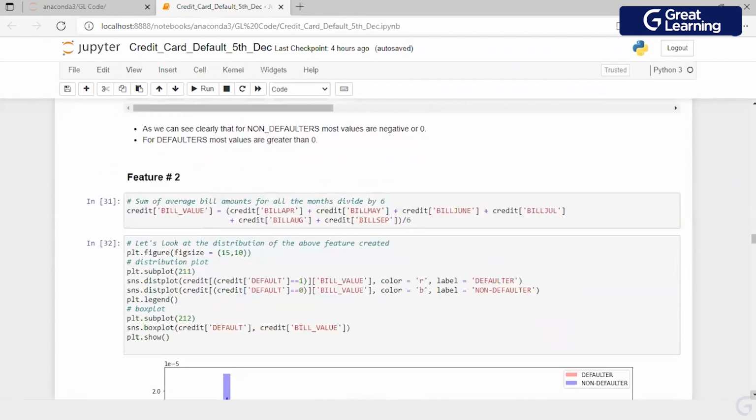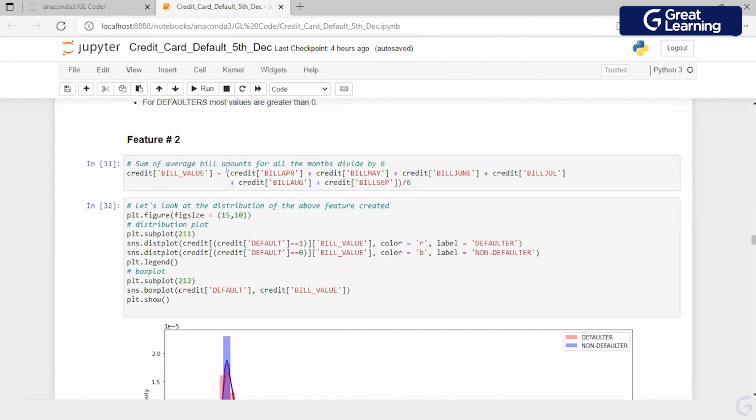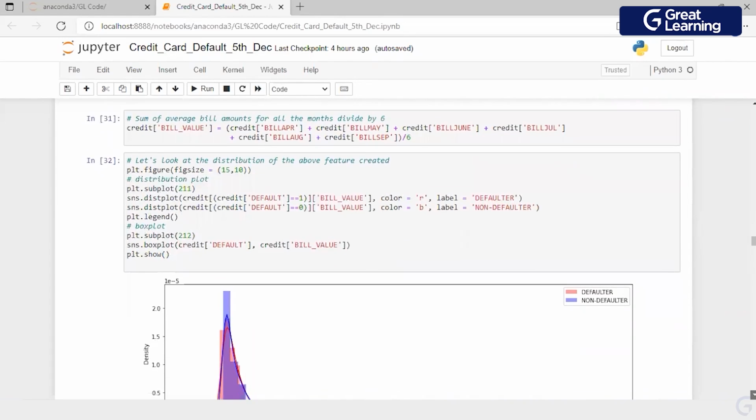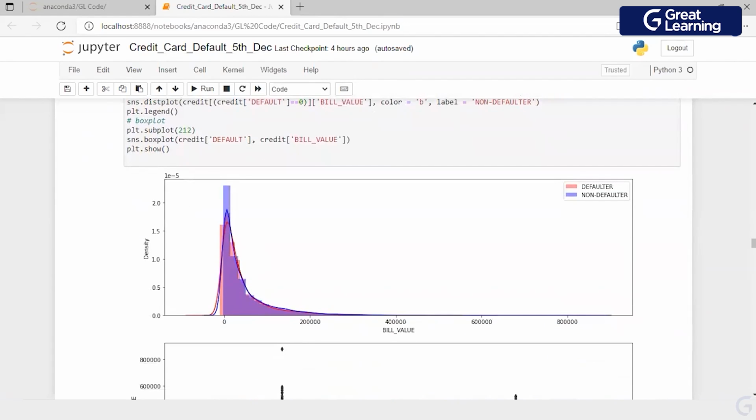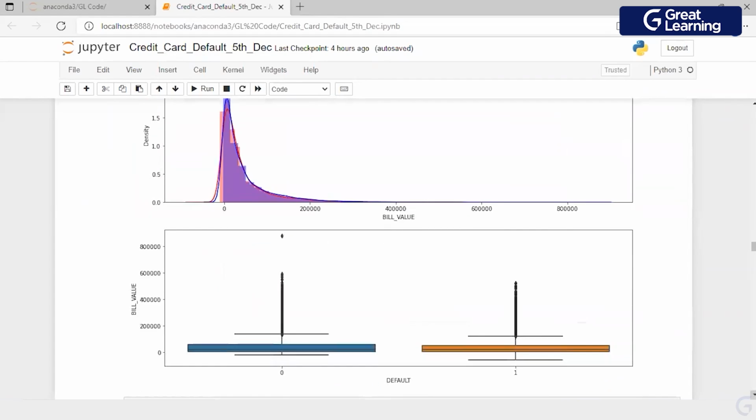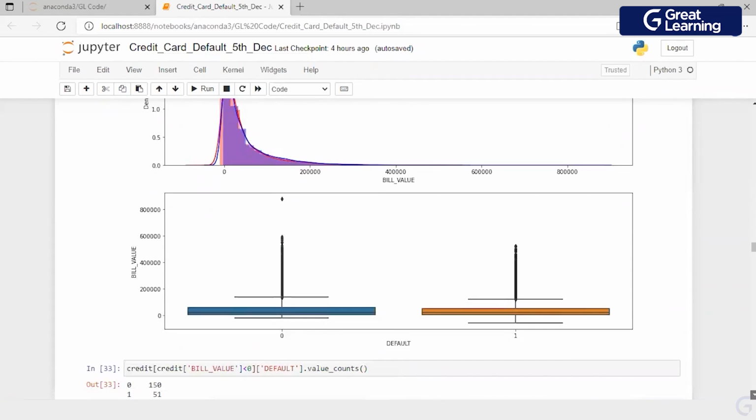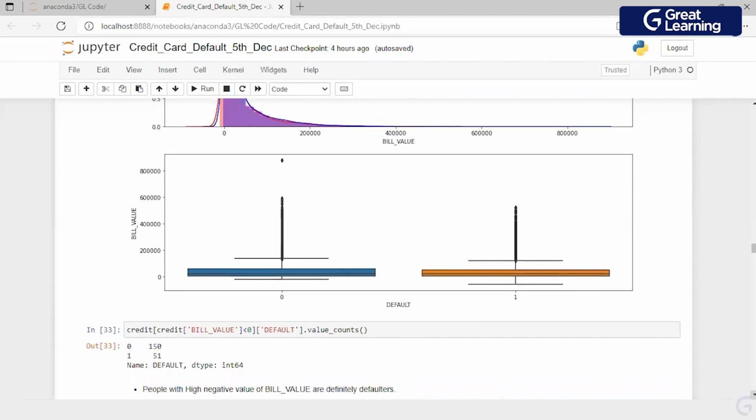The second feature which I have created is the sum of the bill amounts for all the months divided by 6. So for the bill amounts for April, May, June, July, August, September, I've created an average, divided by 6, and I'm calling this bill value. Then I'm just trying to see how this variable is distributed. When I look at bill value for a defaulter and a non-defaulter, and even on the distribution plot, it does not show me a very great result.